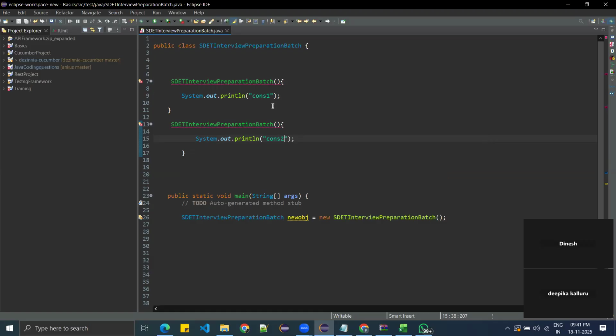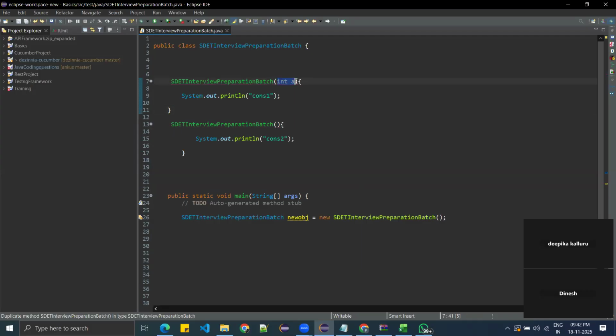Let me tell you one example. Both the constructors are there for the end user. If you want to use this constructor, it takes a parameter, int a. This is a non-parameterized constructor and a parameterized constructor. From the end user perspective, if both are the same constructor, what is the use?